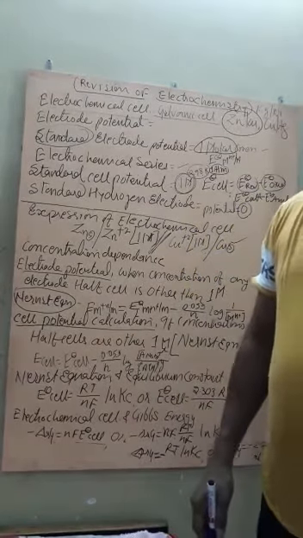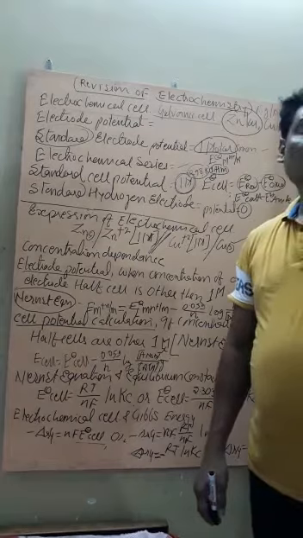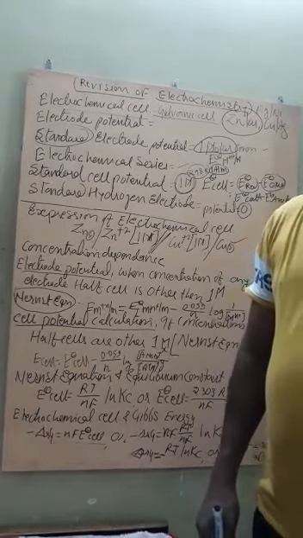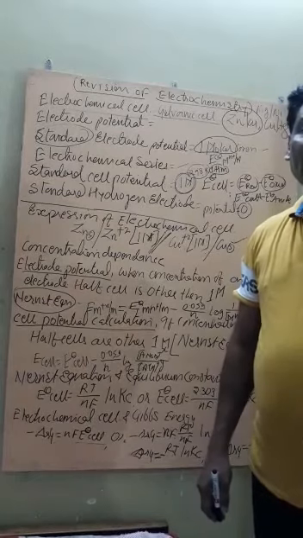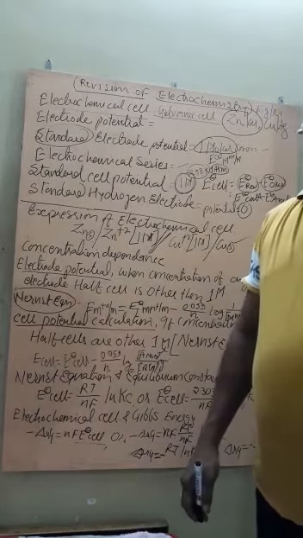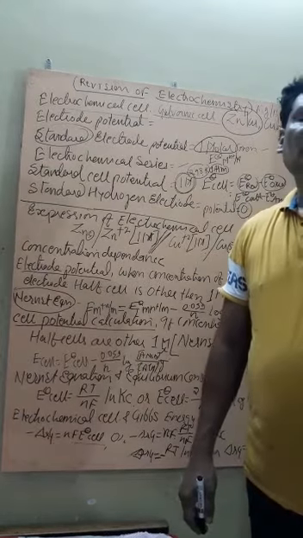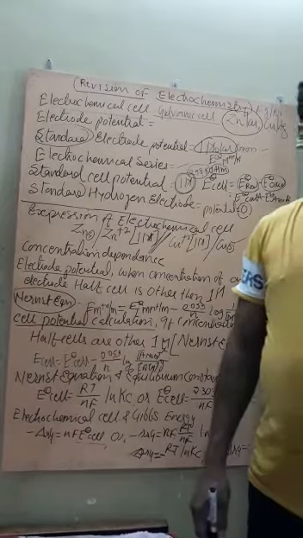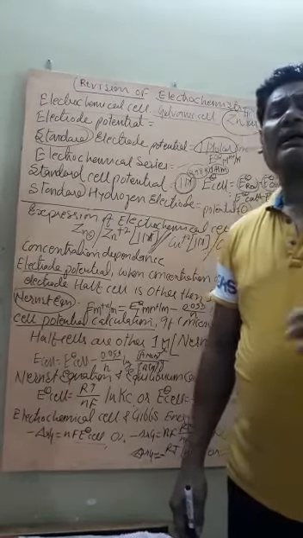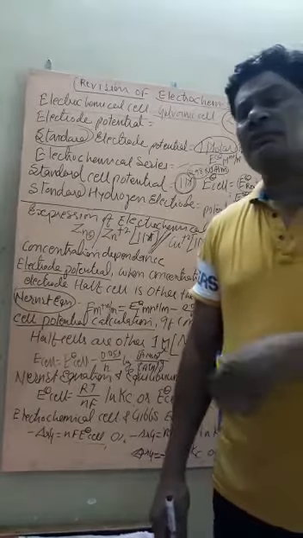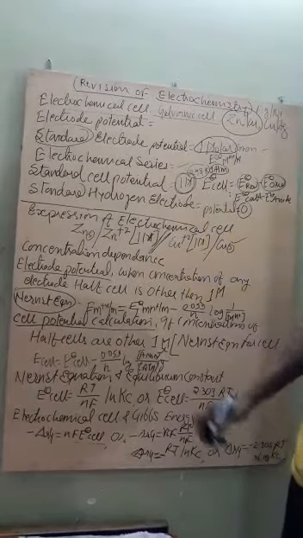Some electrode potentials are given with negative values, some with positive values. The greater the positive electrode potential value, the stronger the oxidizing agent, and the more negative the standard reduction potential value, the strongest the reducing agent.